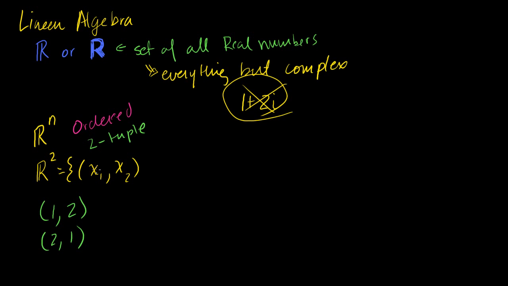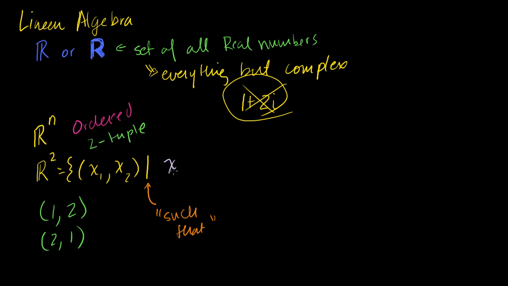But R2 is the set of all two-tuples such that, that line there just means such that, or for which, such that each of the numbers, I'll write it the harder to understand way, just so you get used to it.